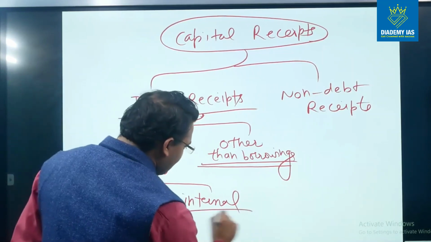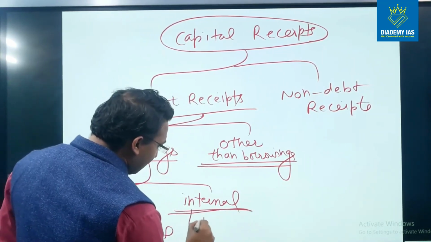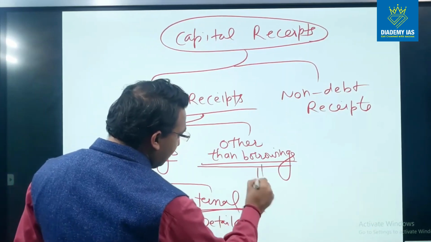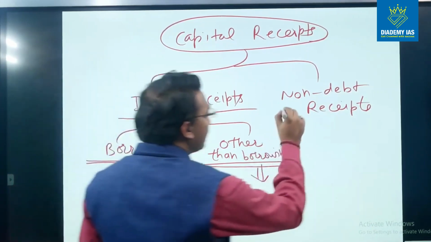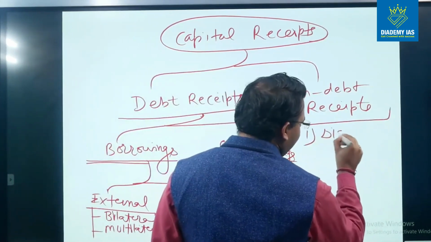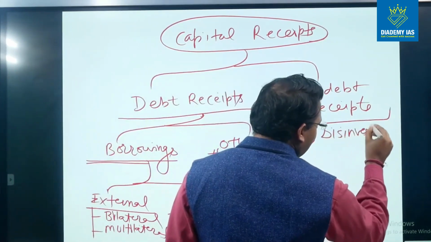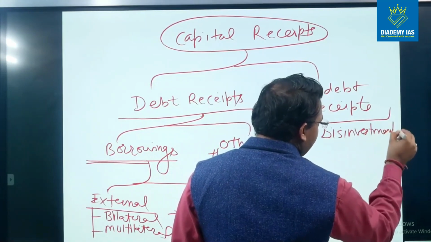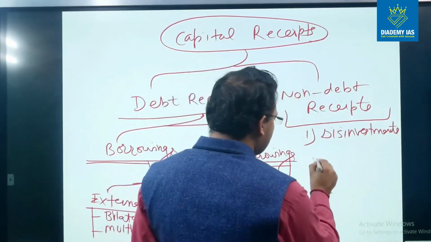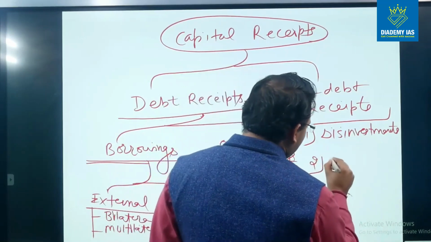In case of internal, we will see in detail in the next slide onwards. This also we will see in detail. Non-debt receipts include, first, disinvestment. So disinvestment is basically the sale of shares held in the public enterprises by the government. Secondly,